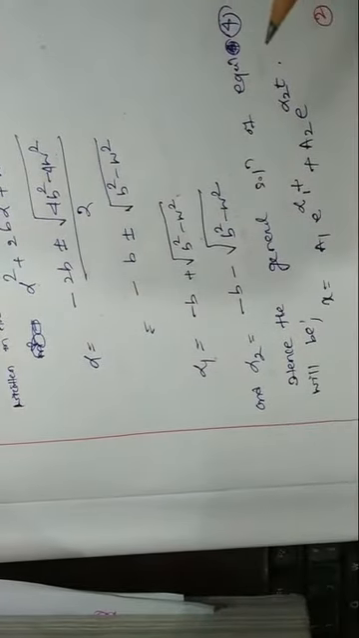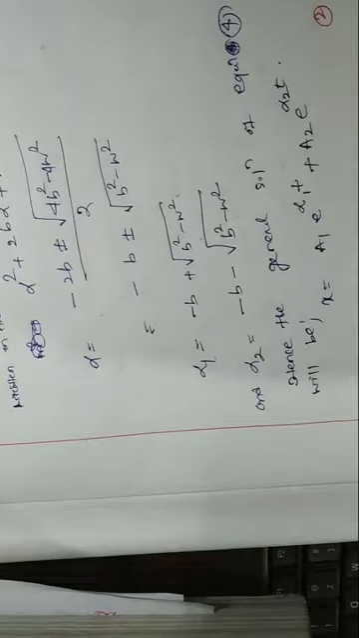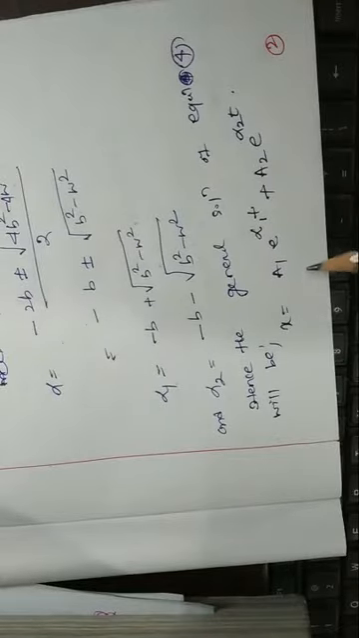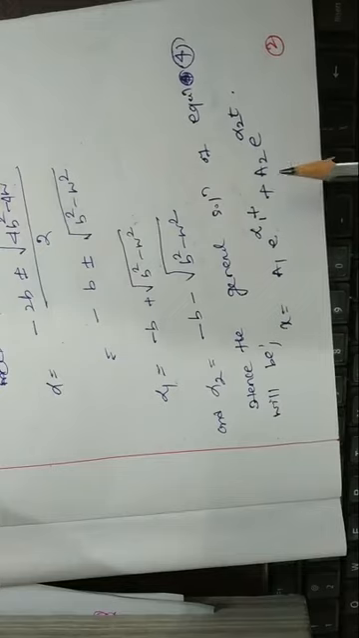Hence, as we found these two roots for this differential equation, the general solution obviously will be x equal to some constant a1 e to the power lambda 1 t plus a2 e to the power lambda 2 t.